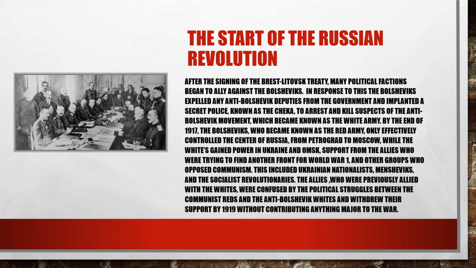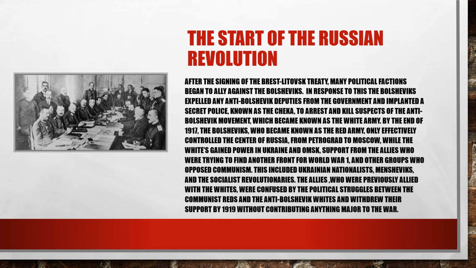By the end of 1917, the Bolsheviks, who became known as the Red Army, only effectively controlled the center of Russia from Petrograd to Moscow, while the Whites gained power in Ukraine and Omsk, with support from the Allies who were trying to find another front for World War I, and other groups who opposed the idea of communism. This included Ukrainian nationalists, Mensheviks, and the Socialist Revolutionaries.